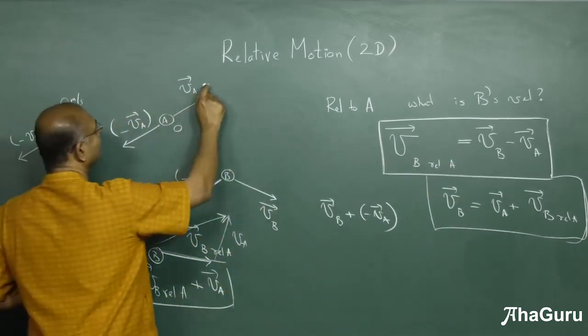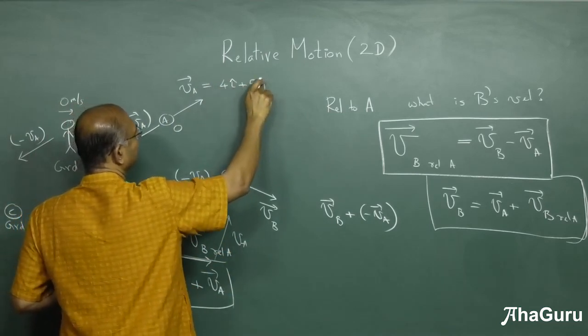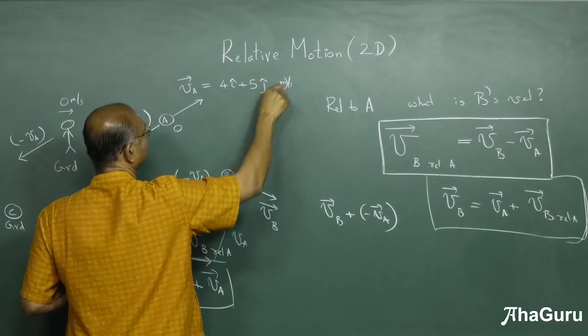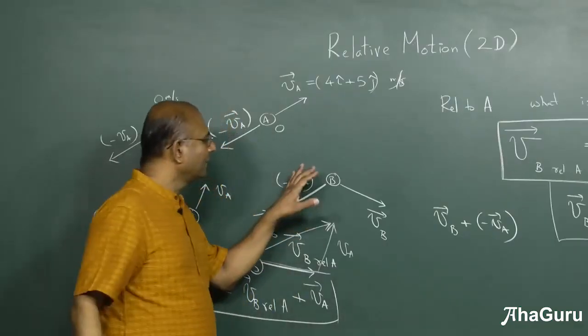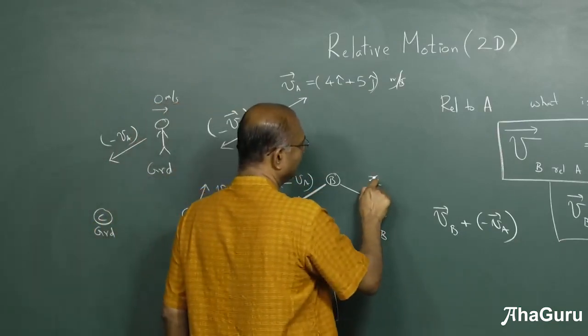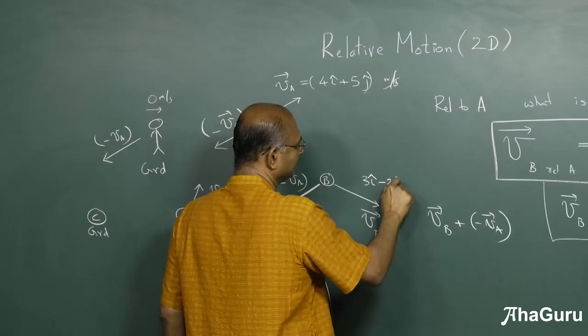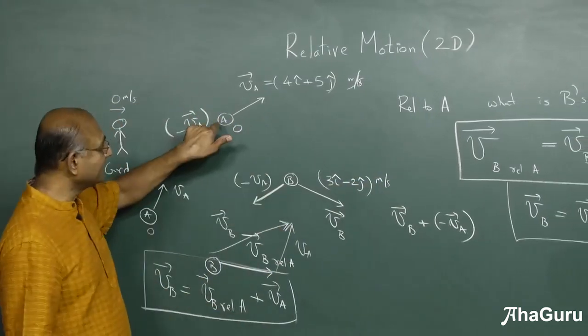In case I told you that this was 4i plus 5j meters per second, right? And let us say VB was 3i minus 2j meters per second. So what does A say about B?